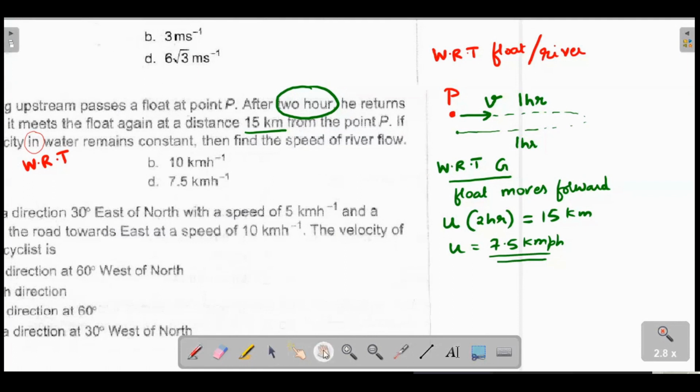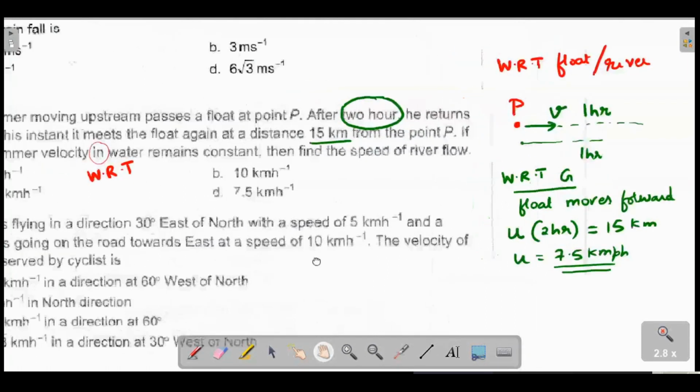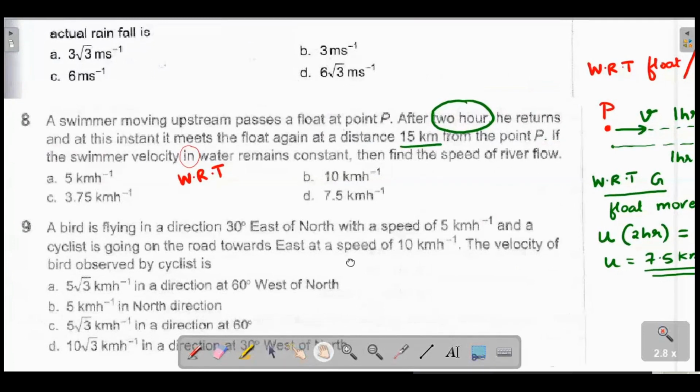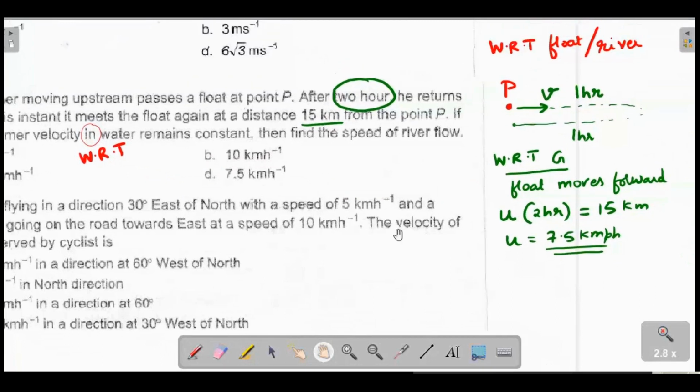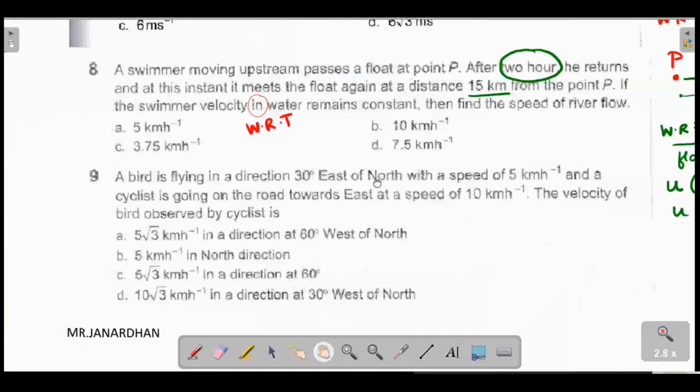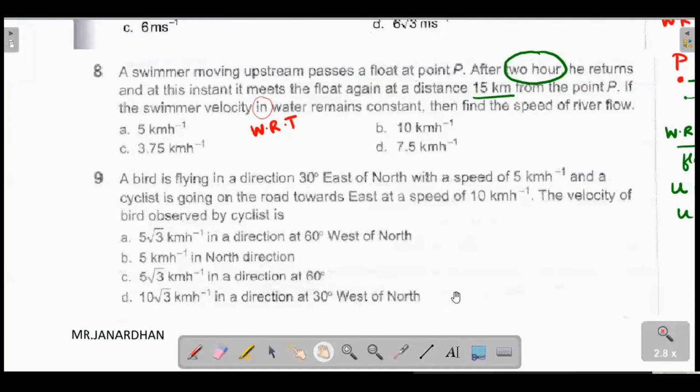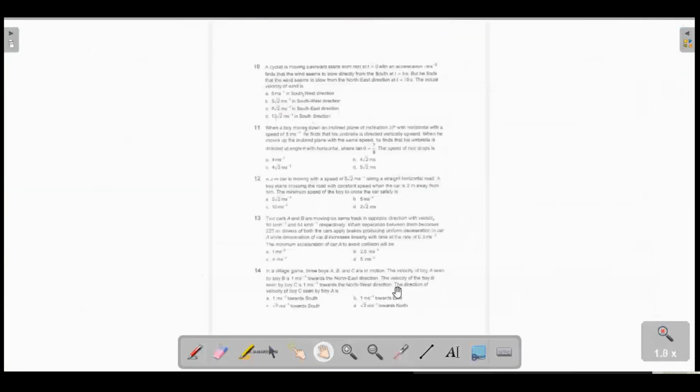Did they give 7.5? They gave C. Okay. I think there is a problem here, because this is obvious, right? Float will just move forward 15 kilometer in 2 hours. I think there's some misinterpretation or misprint. Okay, 7.5 is the correct answer. So this first part is not even necessary actually. I thought he was asking about V, that's why I wrote this. So this should be the correct way. Right. Anything else on this page? Okay, nothing. Next page.